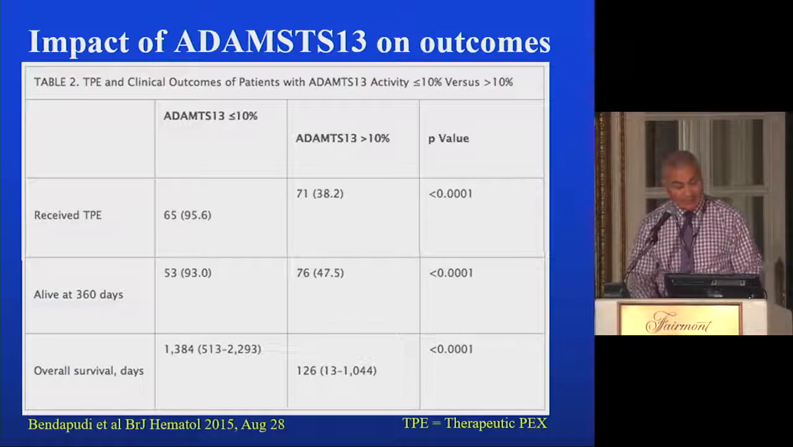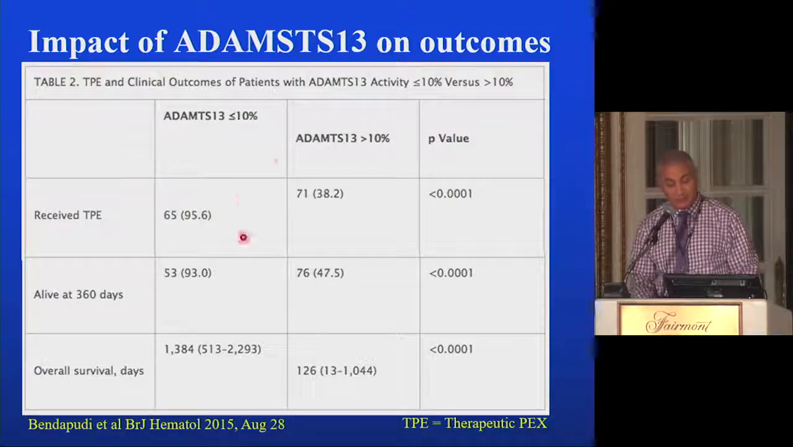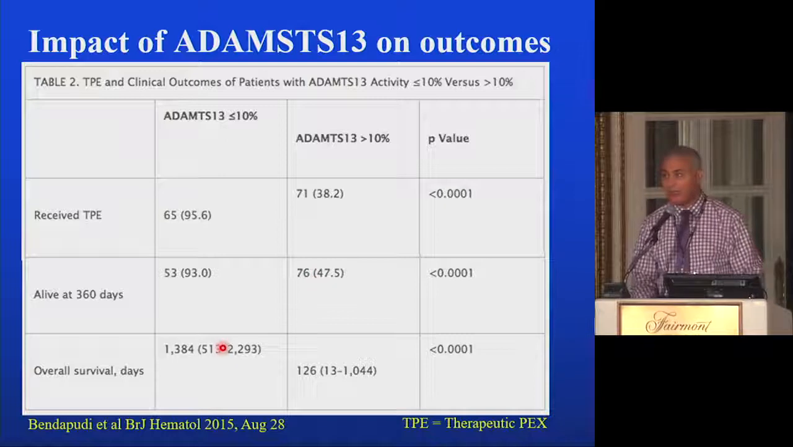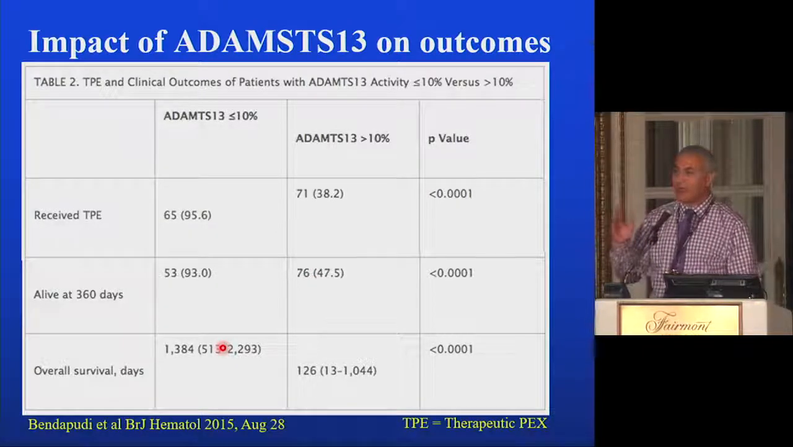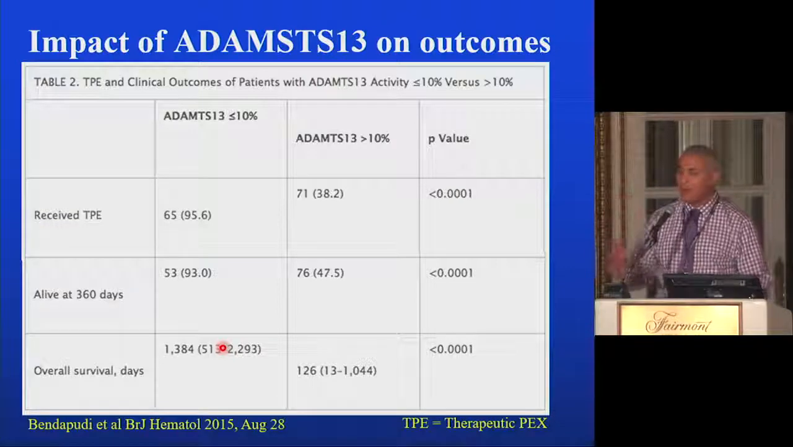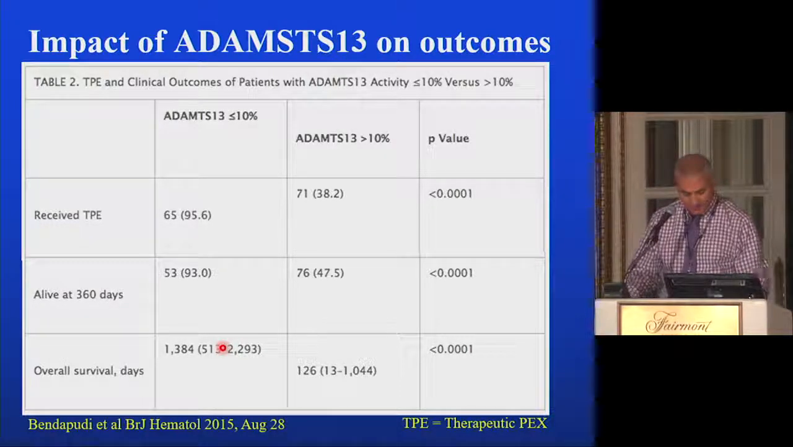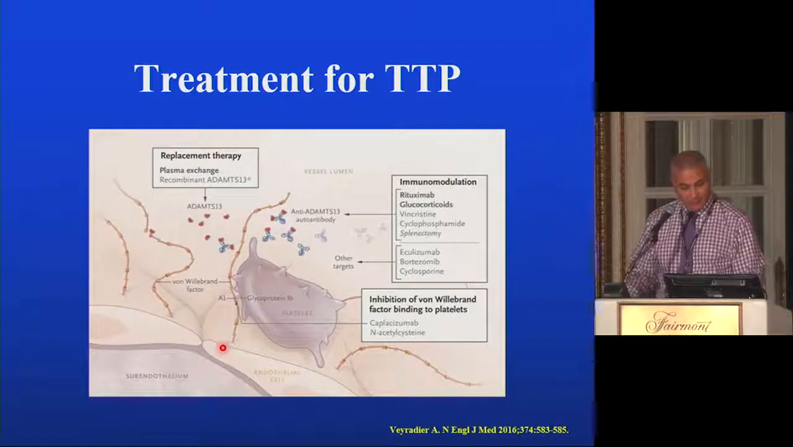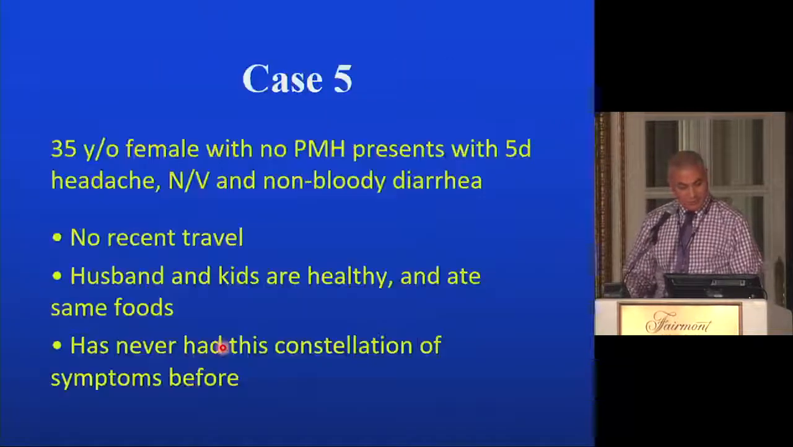The study here is quite interesting. Patients who had very low activity of ADAMTS13, less than 10%, when they were treated with plasma exchange, their survival was 93%. Patients who had ADAMTS13 activity more than 10% and were treated as TTP, their survival was very low. So always think of other etiologies or other possibilities of TMA other than TTP when your ADAMTS13 activity is high, more than 10%. And those treatments we already covered. So I'll go through this case and I'll be done.